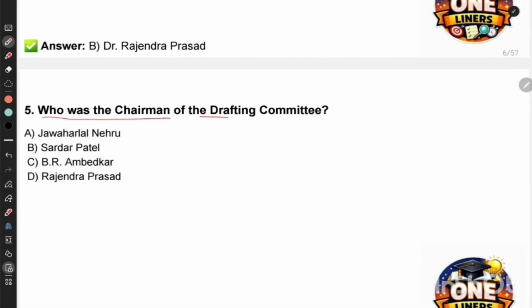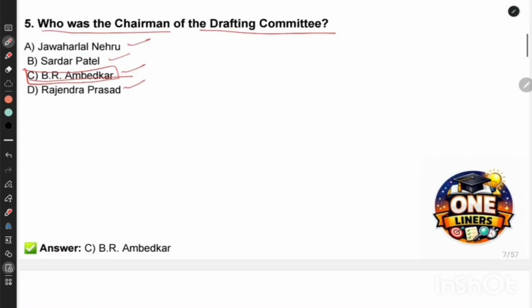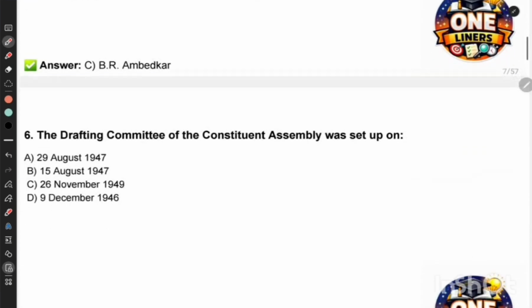Okay. Next question. Who was the chairman of drafting committee? Jawaharlal Nehru, Sardar Vallabhbhai Patel, B.R. Ambedkar, and Rajendra Prasad. So the correct answer is Dr. B.R. Ambedkar.